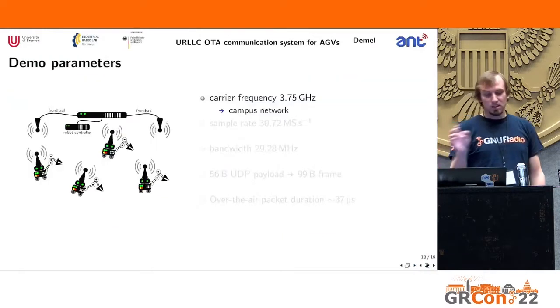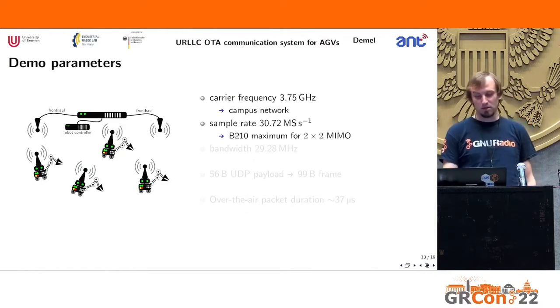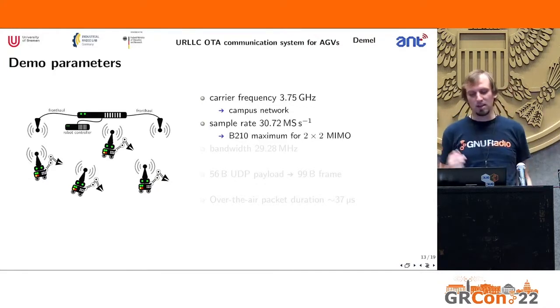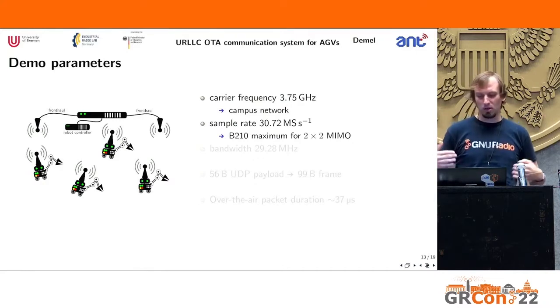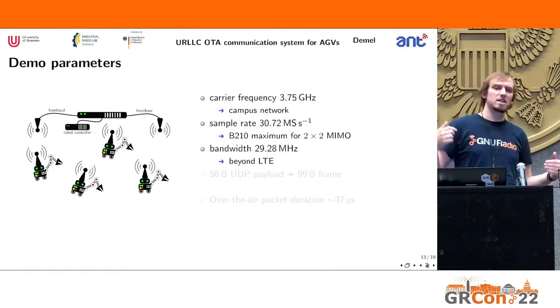All right, just quickly, demo parameters. We will use a carrier frequency of 3.75 gigahertz. As I mentioned, that's a campus network, so it's exclusive for us. We use a sample rate of 30.72 megasamples. We want to use that sampling rate on the mobile unit and the base station for the sake of simplicity, and also B210 basically supports only that sample rate in a 2x2 MIMO configuration. We will have an active bandwidth of 29.28 megahertz. So that's actually something we wanted to do.